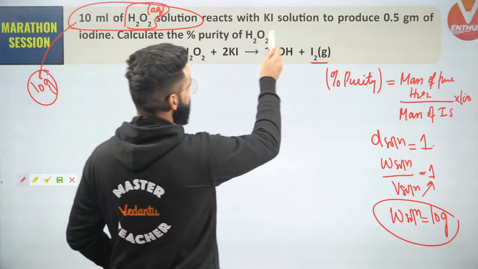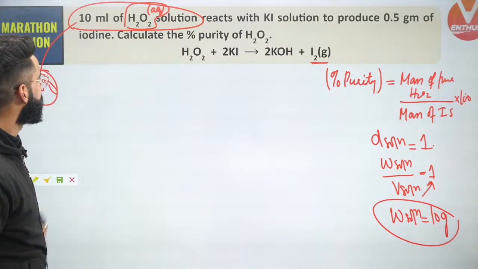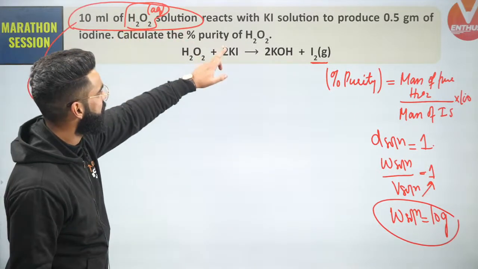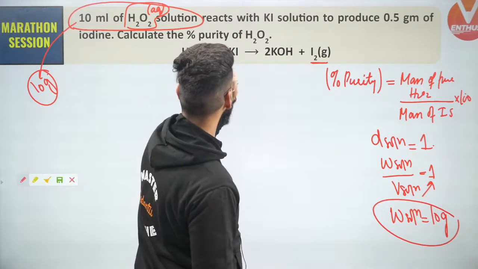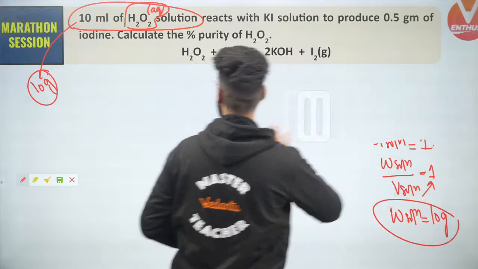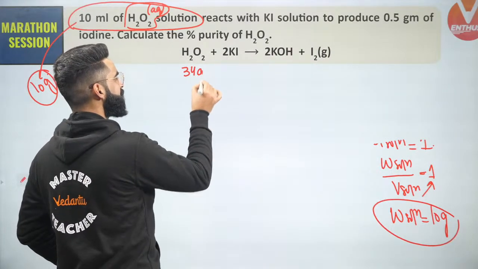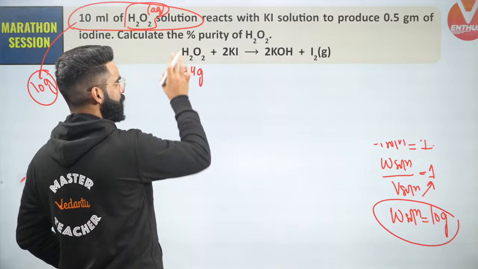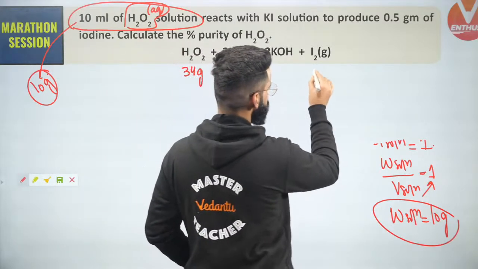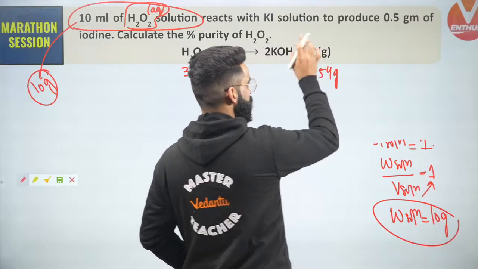Now it reacts with KI to produce 0.5 grams of iodine, right? Now people, see what I'll be doing. What is the molar mass of H2O2? Can I say 34 grams is the mass of 1 mole of H2O2? Absolutely. What is the molar mass of I2? You should be knowing it is 254 grams. Can I say 254 grams is the mass of 1 mole of I2?